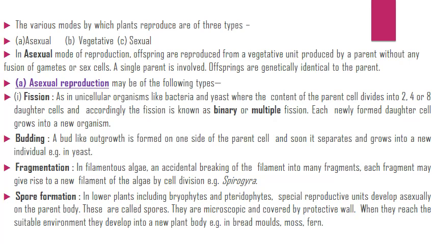Fragmentation: in filamentous algae, there is accidental breaking of the filament into many fragments. Each fragment may give rise to a new filament of the algae by cell division. Spore formation: in lower plants, including bryophytes and pteridophytes, special reproductive units develop asexually on the parent body. These are called spores. They are microscopic and covered by a protective wall. When they reach a suitable environment, they develop into a new plant body. Examples: bread mold, moss, fern, etc.